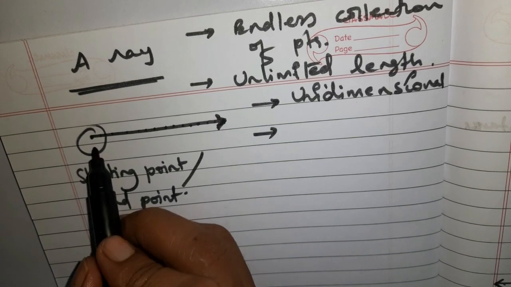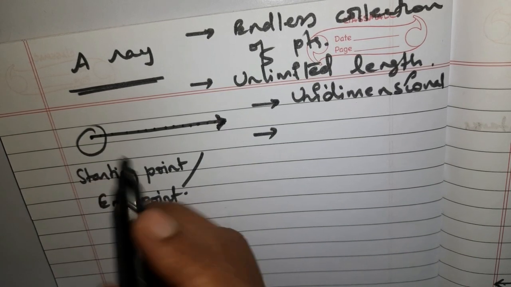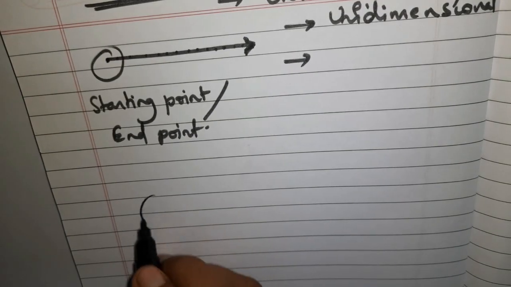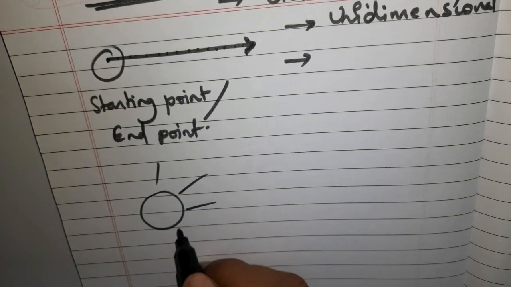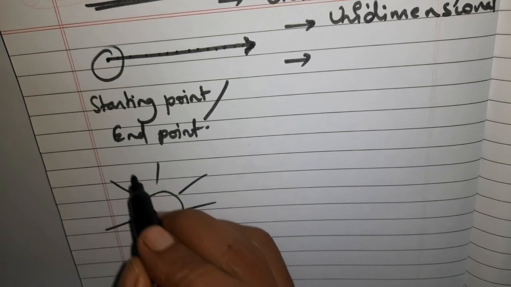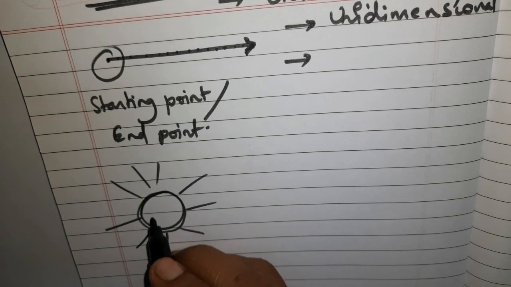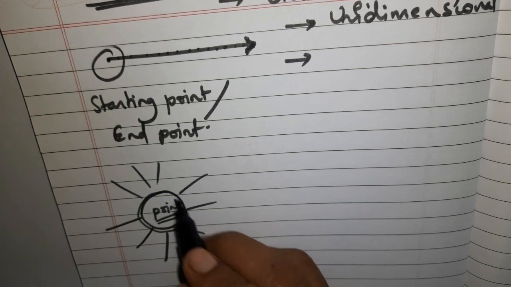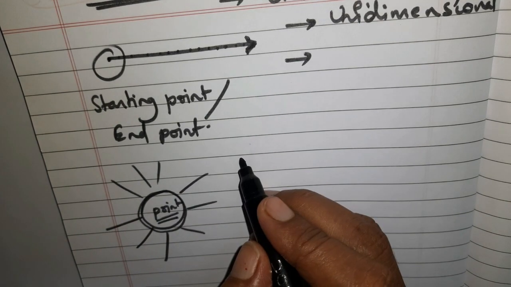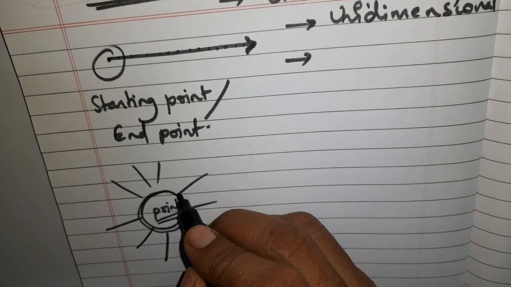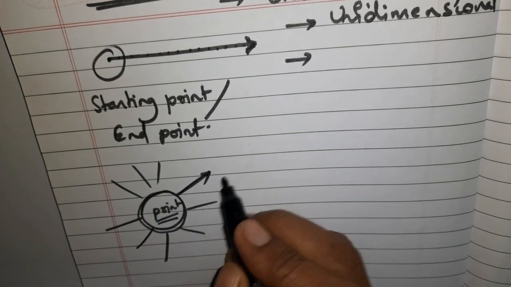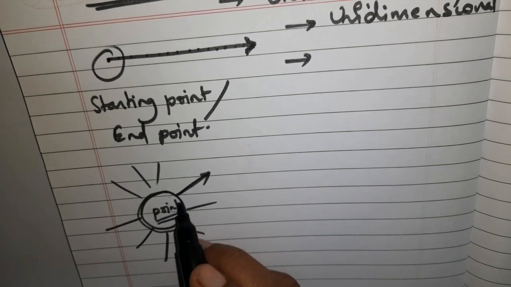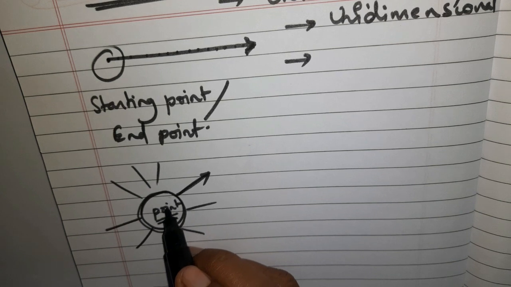Why do we say it is a starting point? Because if you consider the sun, let me show you one sun over here, and if you consider the sun as a point, then the rays are coming out of the sun. Out of this sun point the sunlight comes out and moves towards one direction, and it has one starting point. So this is considered a starting point because it starts from a source.